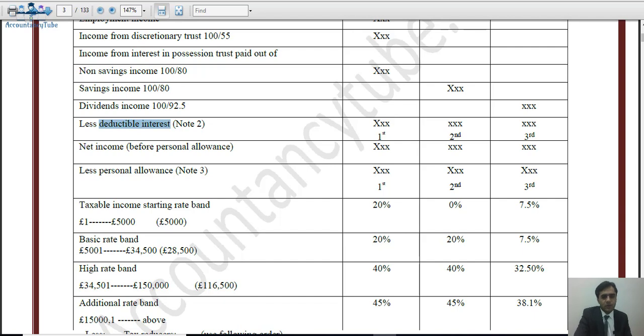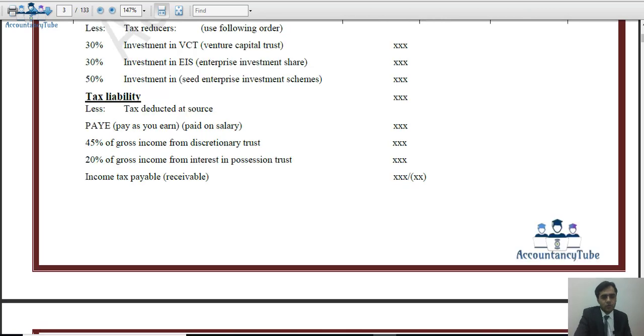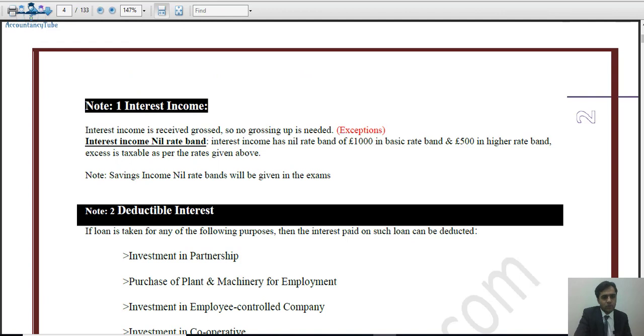So the deductible interest will be given to you. I've actually given it to you here. What is the deductible interest? As I said earlier in the previous video lecture, the deductible interest means that if you take a loan from the bank, of course the bank will charge some interest, and you have invested that loan in certain projects, then that interest will be deductible.